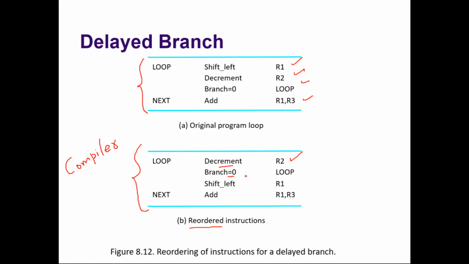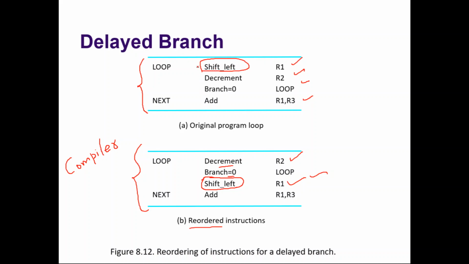Right? If branch is not 0, shift left. Okay, then here, now actually shift left should come before branch 0. But now we are placing branch equal to 0 after shift left. Which means we are allowing this shift left to execute, in spite of whether the branch is taken or not. That is correct actually, because that is what the actual code says.